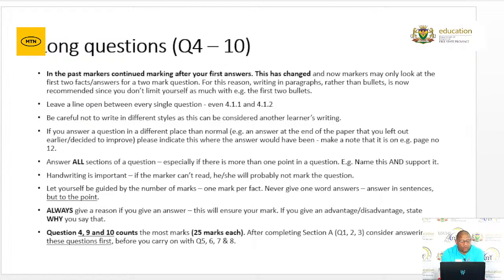Questions 4, 9, and 10 count the most marks, because they count plus minus 25 marks each. So after completing section A, consider answering these questions first before you carry on to questions 5, 6, 7, and 8. Questions 4, 9, and 10 count for plus minus 25 marks, so try and answer them first before you go to the other questions, 5, 6, 7, and 8.